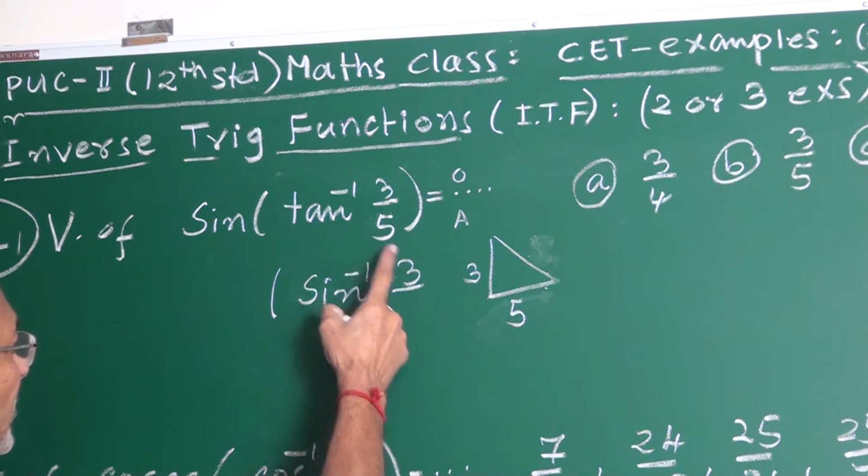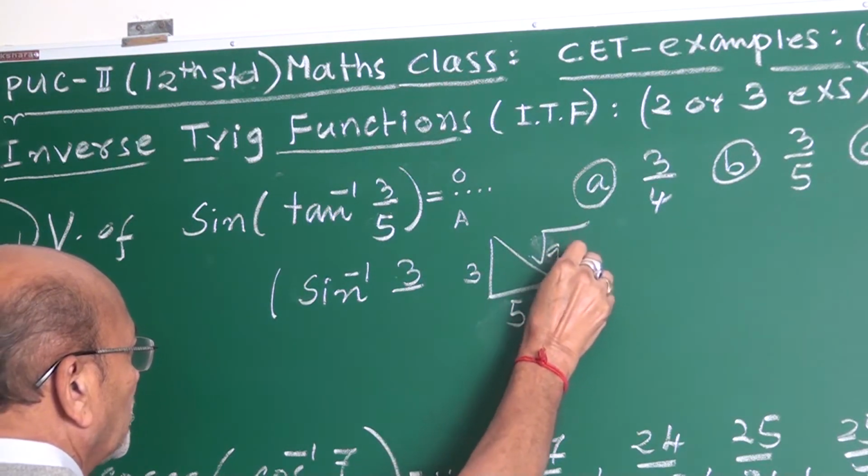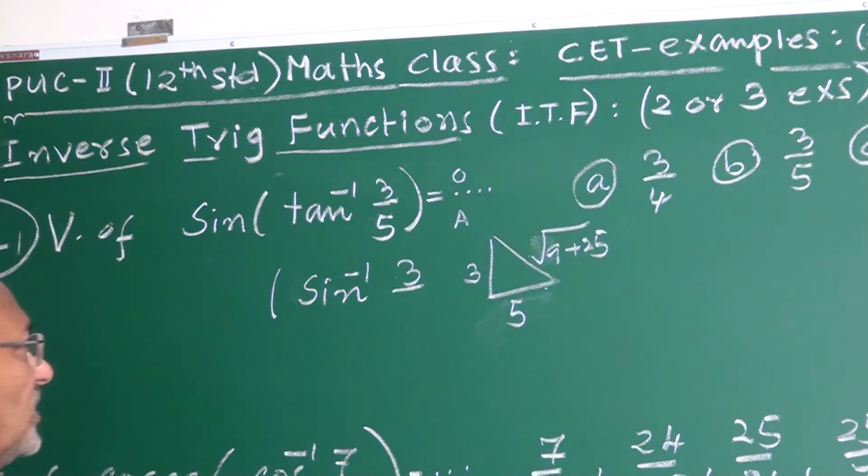Opposite is 3, adjacent is 5. Then what is the hypotenuse? It is square root of 9 plus 25. 9 plus 25 means it is root 34.